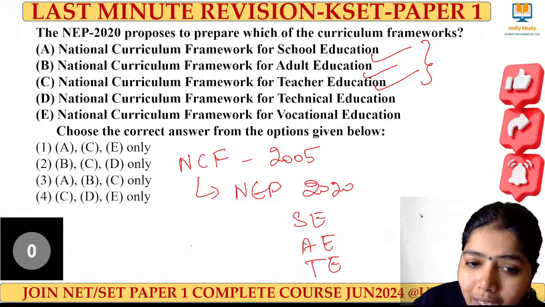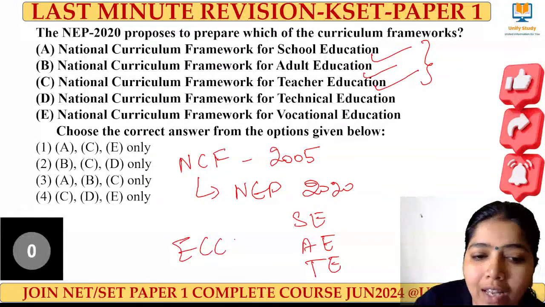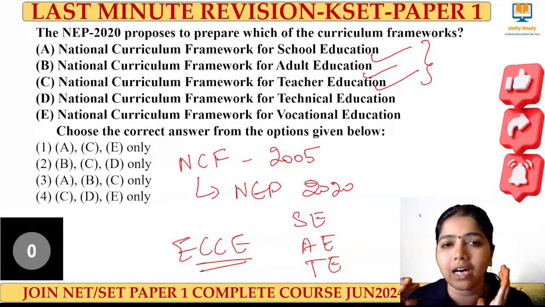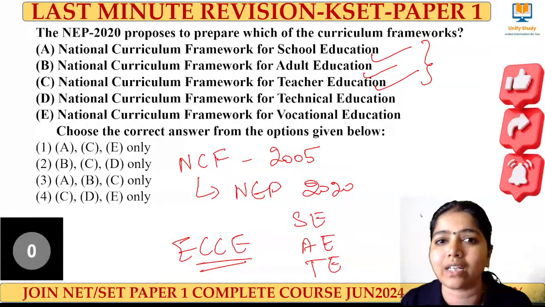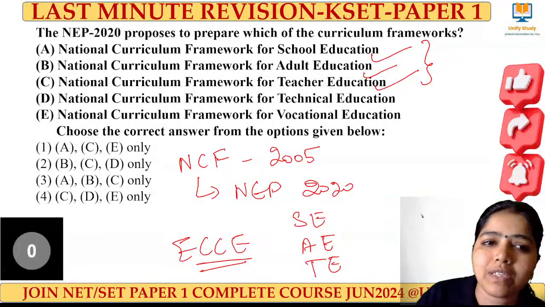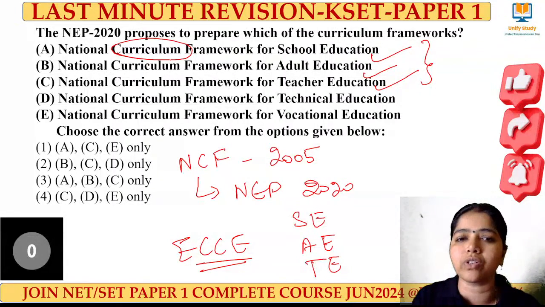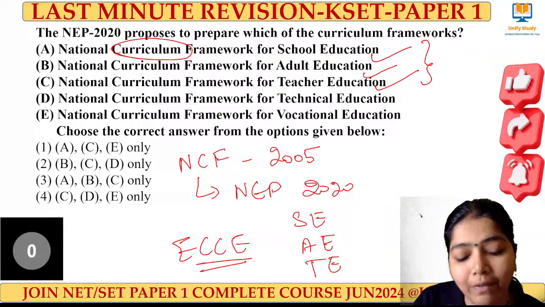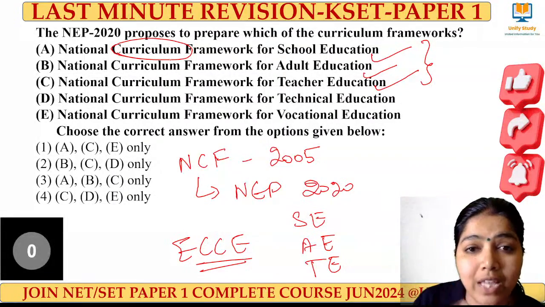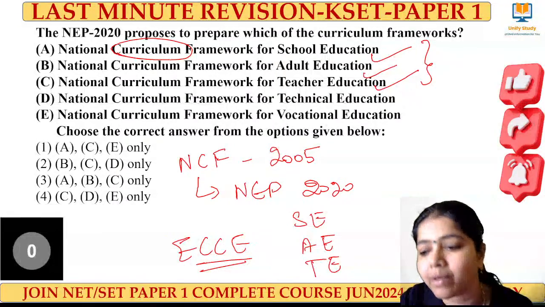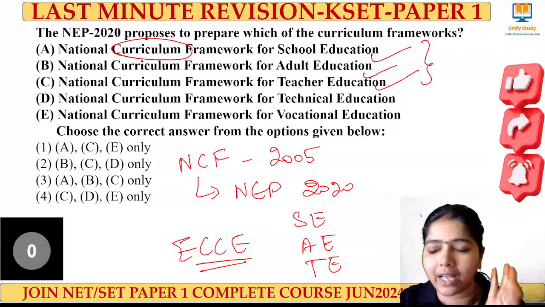So these three are the important frameworks given by NEP 2020 to concentrate on school education, adult education, and teacher education. Along with that, we have another education called early childhood care education. For all these, the national NCF has to set the curriculum frame: how it has to be, how many hours they have to play. Curriculum is nothing but, for school children, how many hours they have to play, how many hours they have to do yoga, how many hours they have to do the experiments, how many hours they have to do hands-on classes. All these things will be given there, and that is the main focus of the NCF.